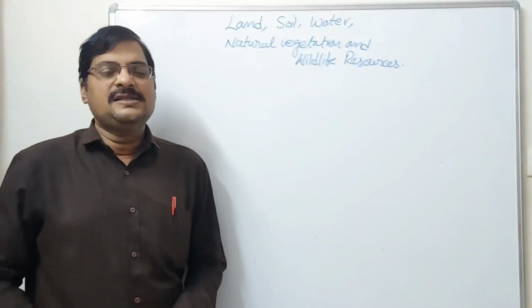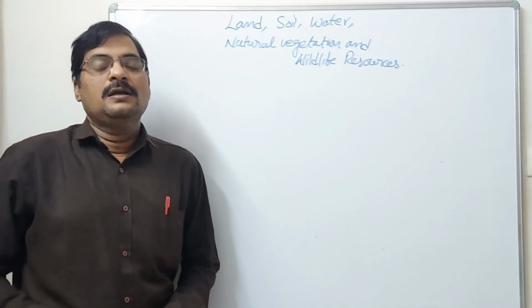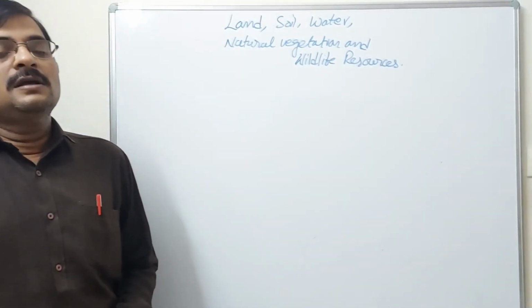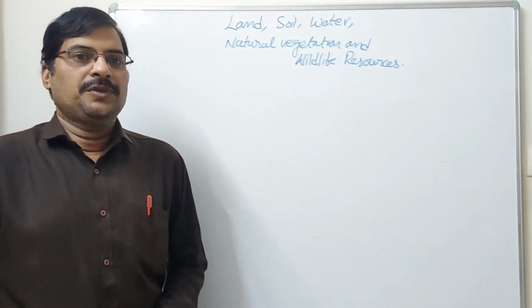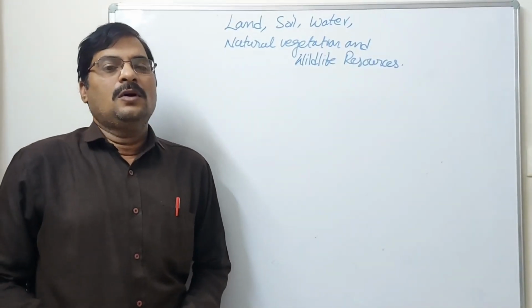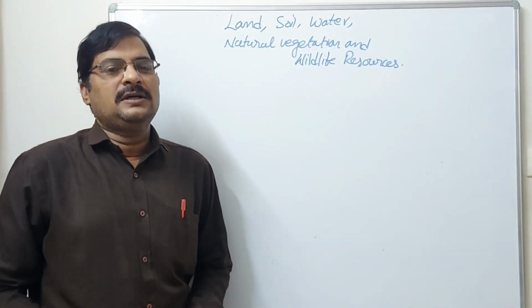This is the lesson from geography, 8th class, lesson number 2. Okay, now we are going to discuss the land.